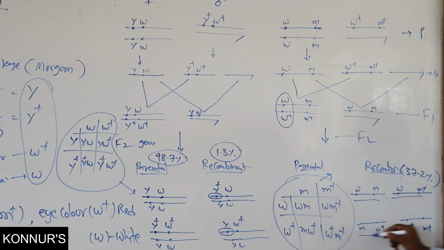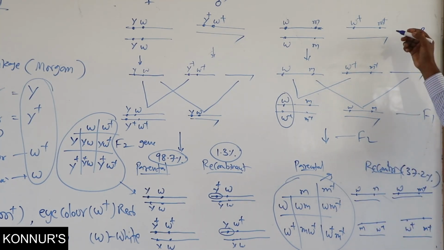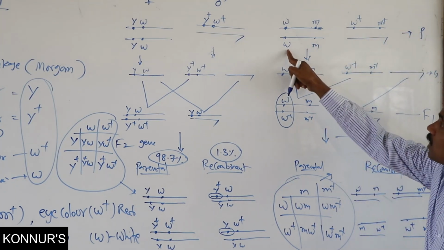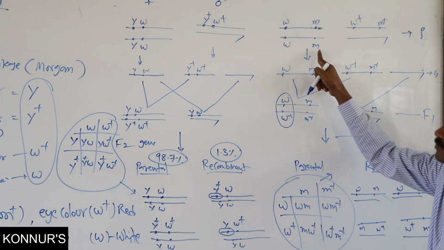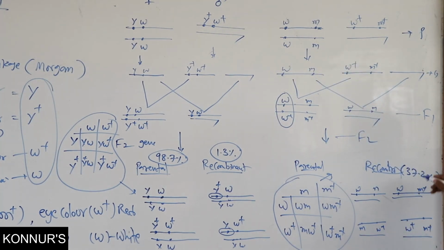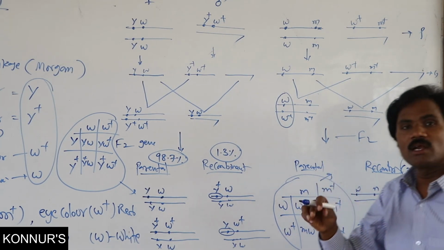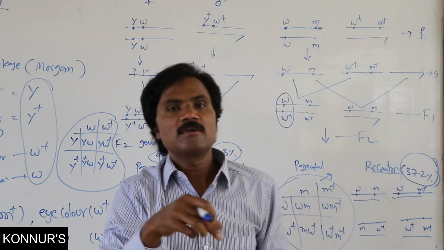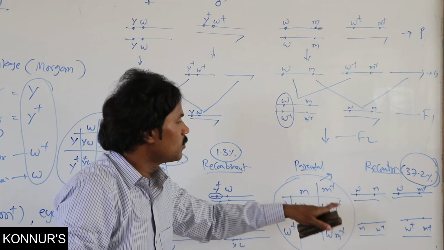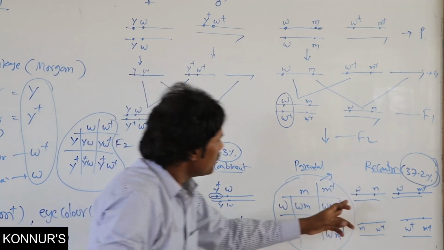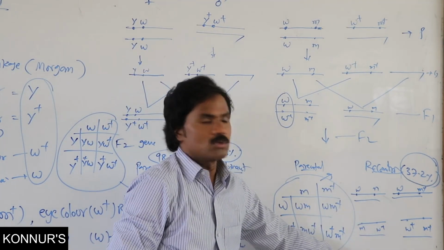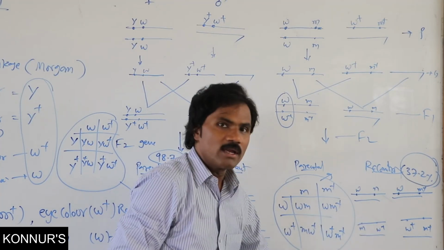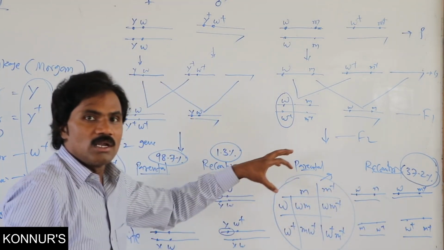Female are all females related to the normal one, that is normal, white-eyed as well as miniature wing. In this, the recombinant 37.2% is because of distance. The genes are located at a distance on the chromosome. Similarly related to male also. Instead of X chromosome, you write Y. That is a male. So it is recombinant.